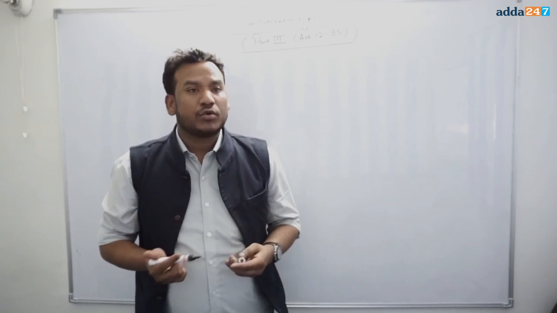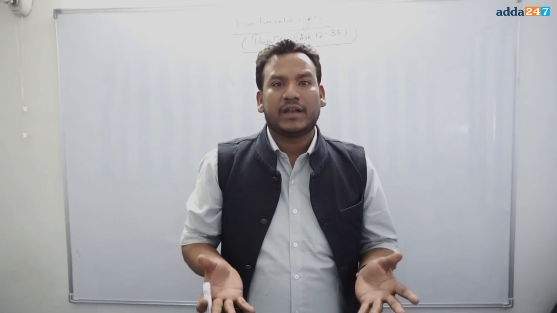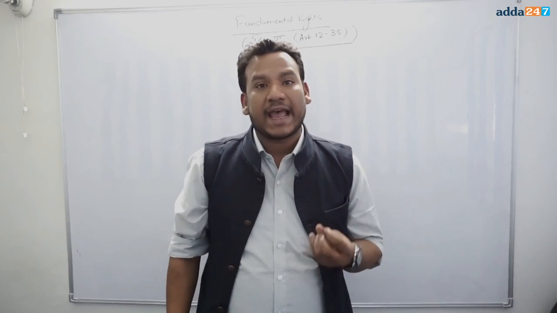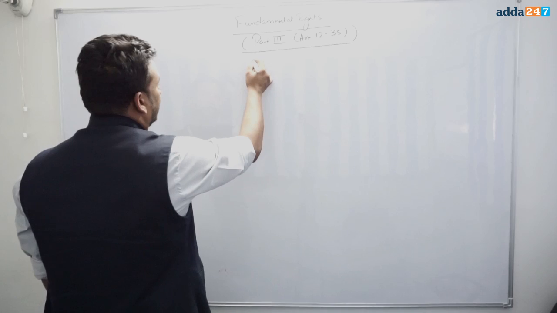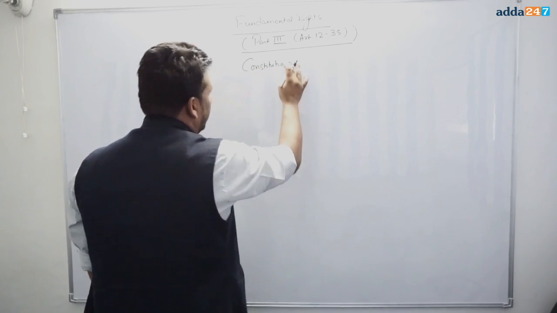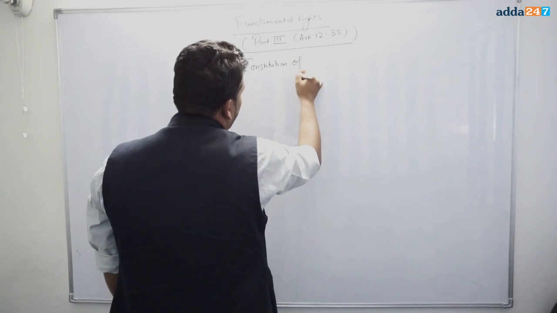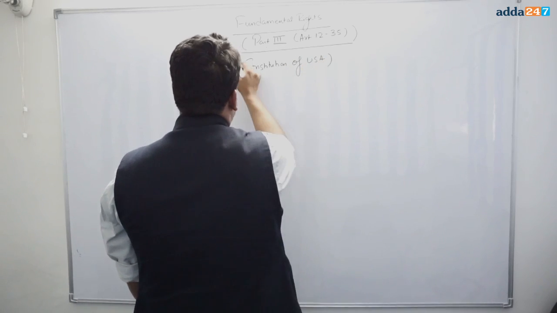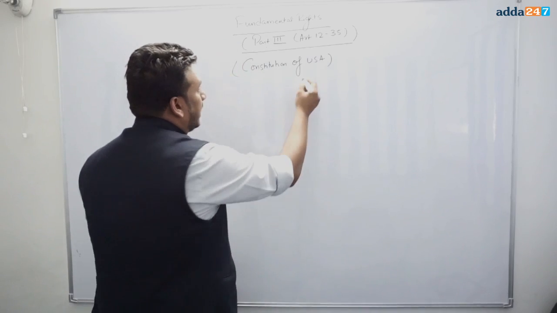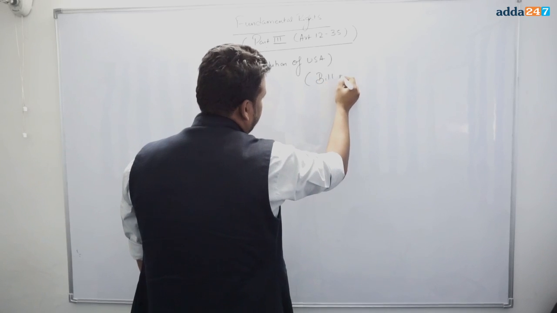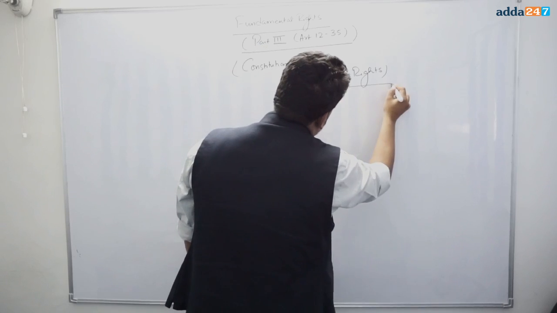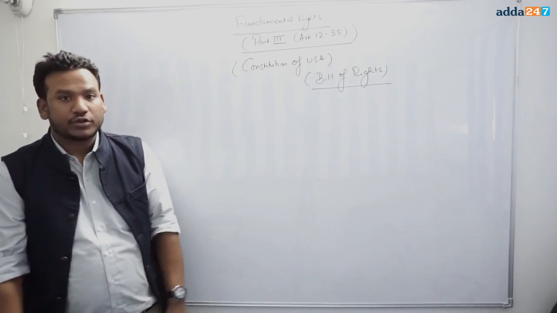Now the question arises: from where have the fundamental rights been borrowed in the Constitution of India? The fundamental rights in India have been borrowed from the Constitution of USA. And the Constitution of USA is popularly known as the Bill of Rights. The Bill of Rights. So the Constitution of USA is also known as the Bill of Rights.